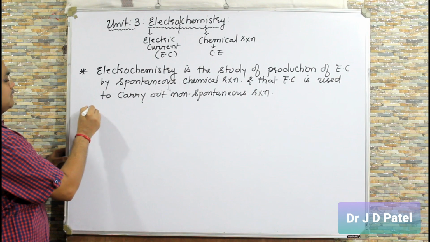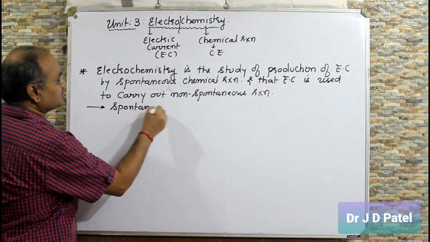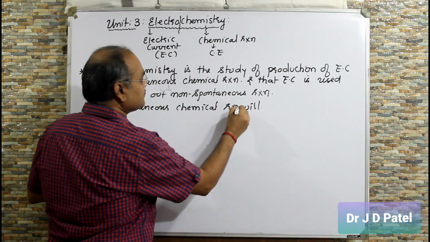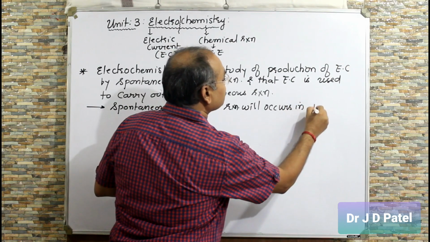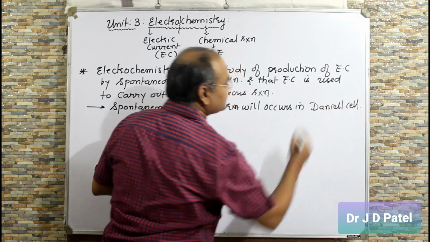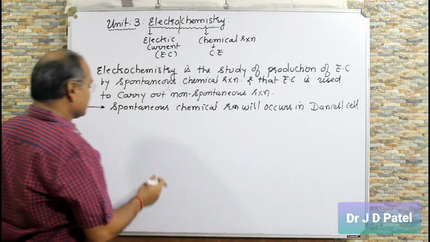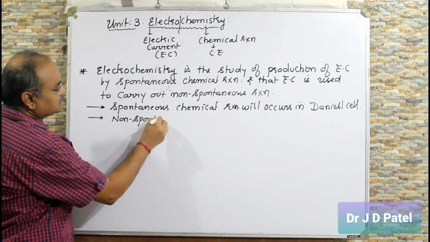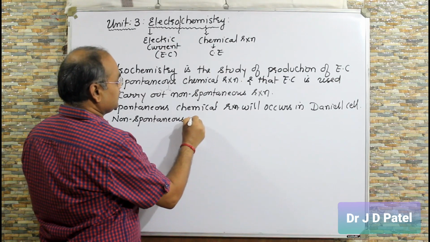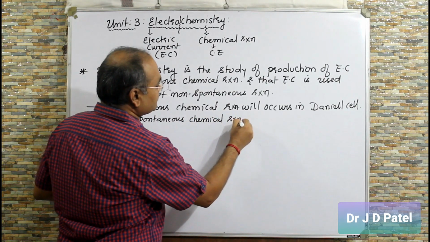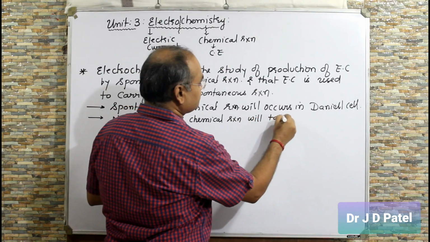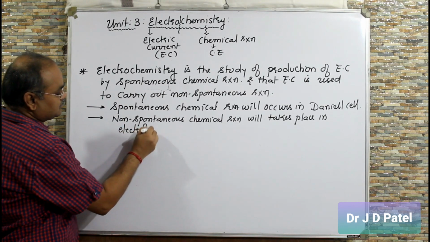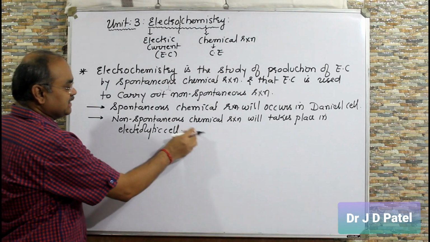Now, spontaneous chemical reaction will occur in Daniell cell, which you have studied in 11, also called electrochemical cell, and non-spontaneous reaction will take place in electrolytic cell, by passing electric current.